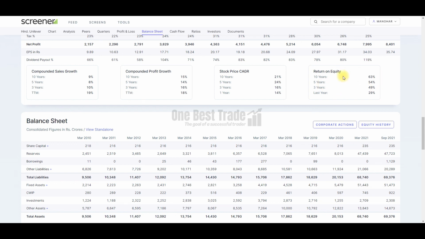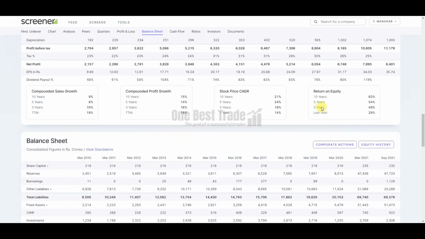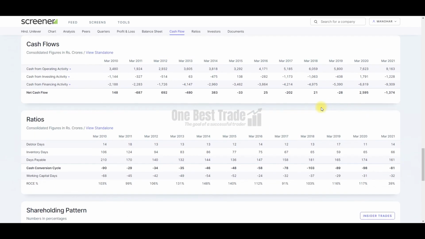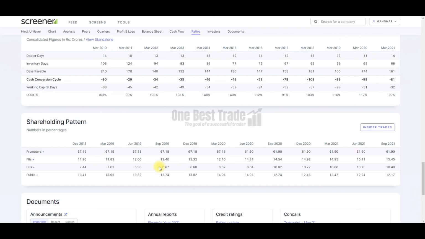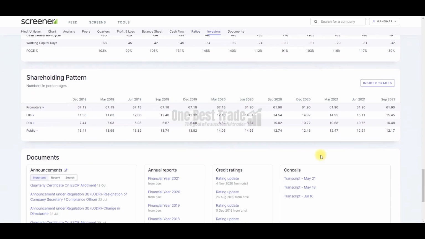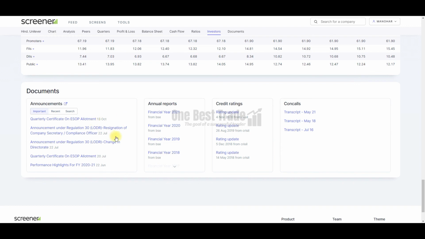And then balance sheet you can see, cash flow statement you can find, and all the ratios also, important ratios you can find here. Very important is shareholding pattern. You can find FIIs, promoters, DIIs, also public shareholding pattern you can see here. Here important documents like annual reports, con calls, the credit rating reports, all you can find here.